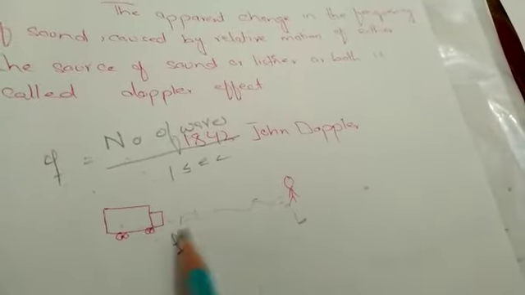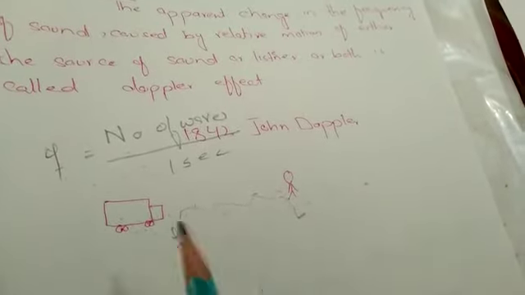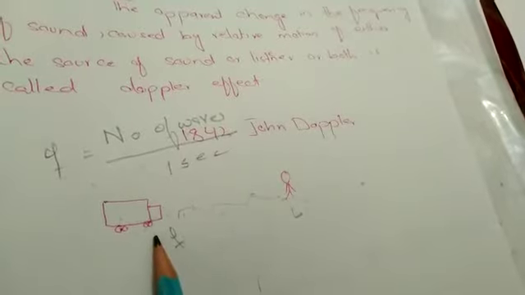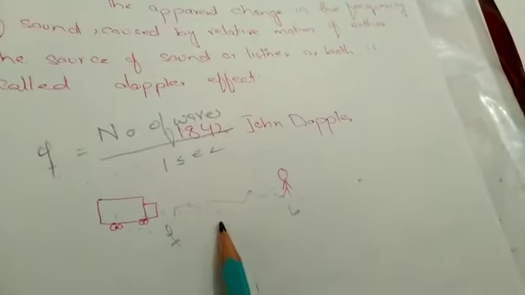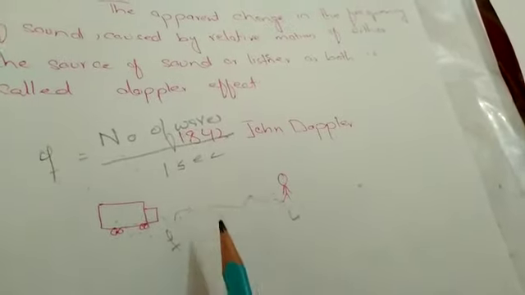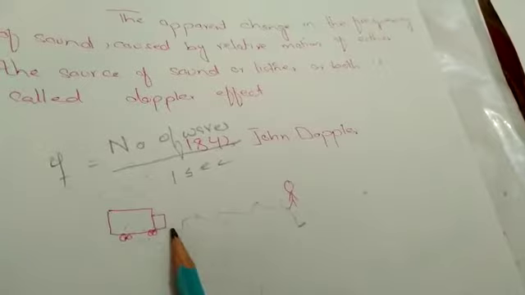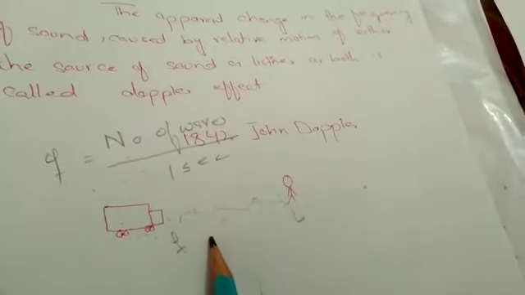You can say when this source moves towards the listener, a similar effect can be experienced when the listener moves towards the source, or both move towards one another, or both move away from one another. When the sounding source moves away from the listener, or the listener moves away from the sounding source, a similar effect can be experienced, meaning a frequency change can be experienced. This frequency change due to relative motion between the sounding source and listener, you call the Doppler effect.